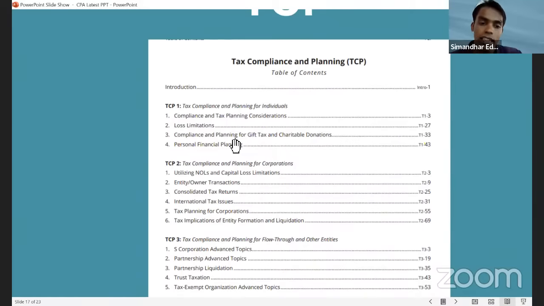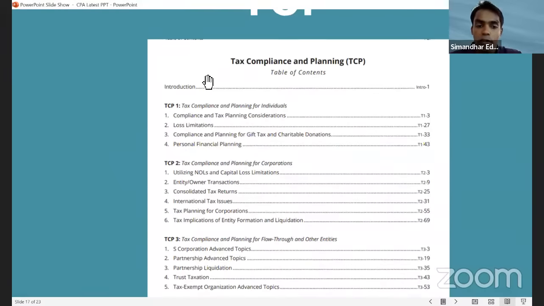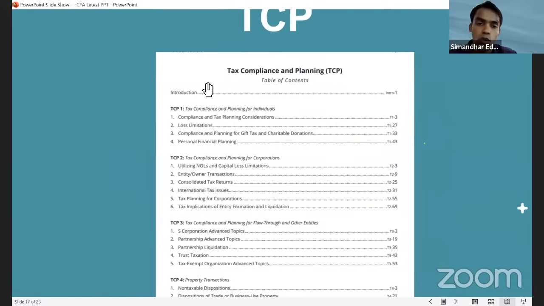Right? So if you can see that TCP discipline has tax compliance and planning, right? And also some advanced topics of S corporation, C corporation. People who want to open their own CPA firm, who want to open their own tax firm, who want to bring the US tax work to India, this is the subject, right? Entrepreneurs, watch out for this. This is one of the subjects which you can excel in.